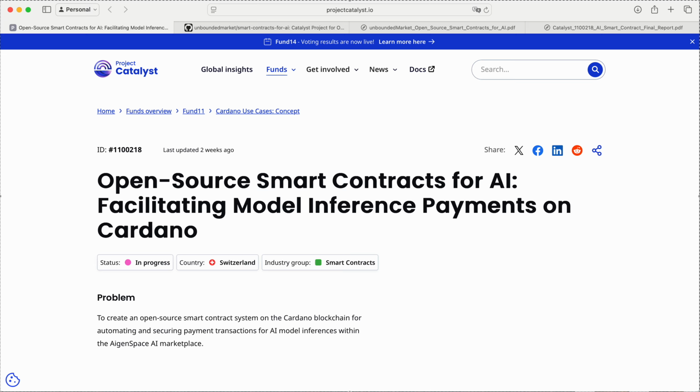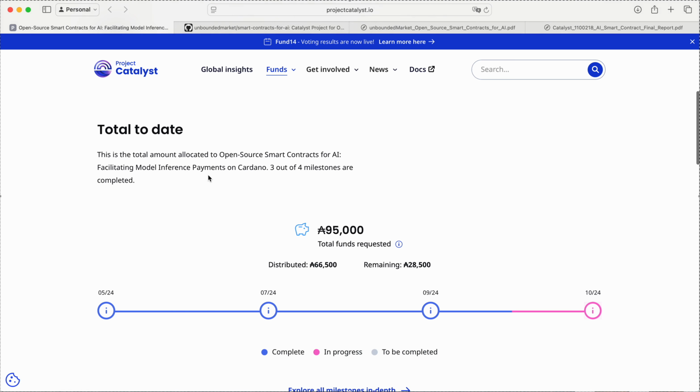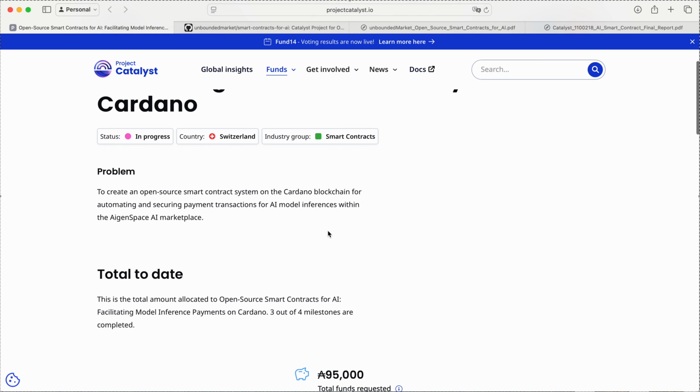The title of our project is Open Source Smart Contracts for AI, Facilitating Model Inference Payments on Cardano. This project has been part of the Cardano Use Cases Concept category in Fund 11 and received a total of 95,000 ADA in funding. I will now quickly walk you through the different outputs we have, quickly summarize what the project is about, and then summarize our key learnings, what we've achieved, and what the next steps for this project are. I would like to start with explaining the idea.